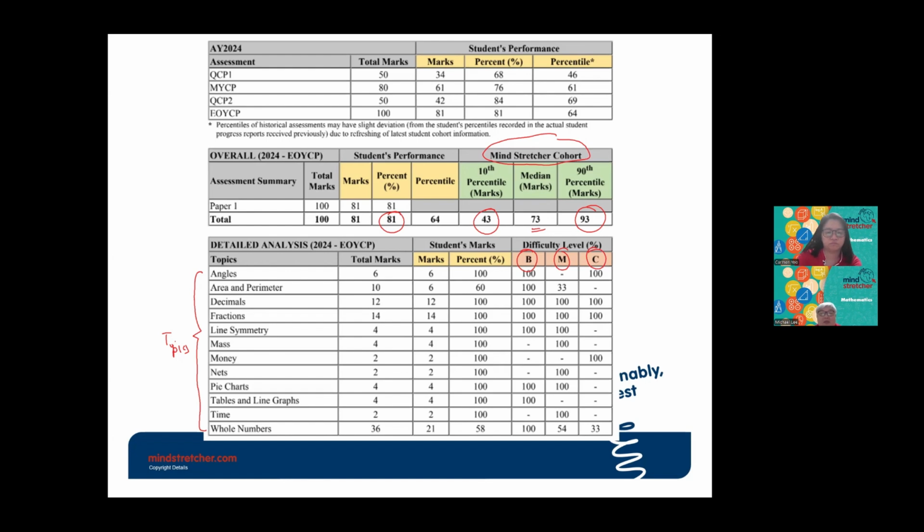That means if we look at this example, we can see that this child scored 33 for medium. That means this child will need to work slightly more on the medium kind of questions in area and perimeter. So this will be an example of how you can read this progress report when you receive it.